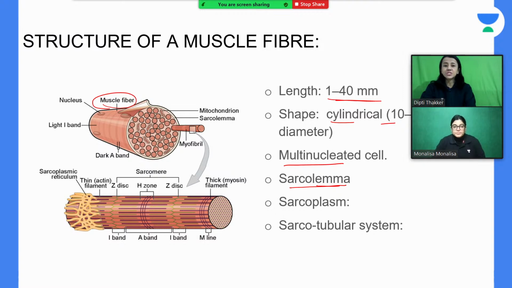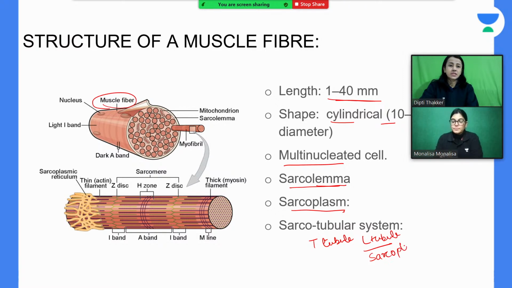Okay, the next terminology that you will come across in physiology as well as histology and anatomy is sarcoplasm, that is the cytoplasm of the skeletal muscle cell. Next, that is the sarcotubular system. We will discuss in detail what is sarcotubular system. That is made up of T tubules, we will discuss what it is, and L tubules. They combinedly form L tubules or sarcoplasmic reticulum. They both form the sarcotubular system. They have a very important role in muscle contraction.